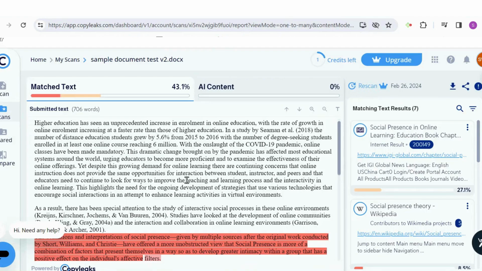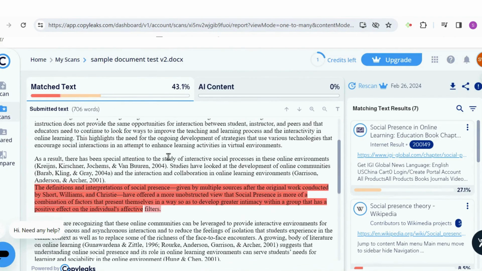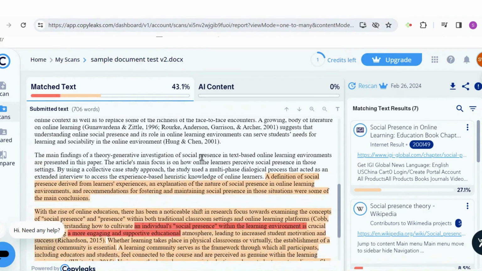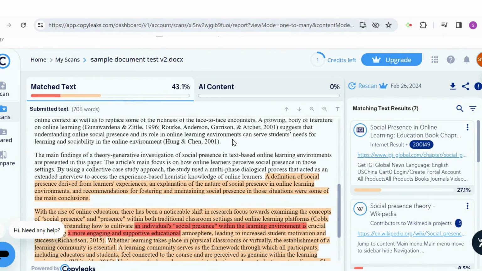Here's a document that I had scanned in, and it shows you, for example, the similarity report. Here it's 43.1%. It shows you the text that's identically copied in dark orange, and then if there are any minor changes, and it shows you if there are any paraphrased areas. This just gives you a good idea in terms of what you need to be looking at, going back to rephrase and to rewrite again before you submit.